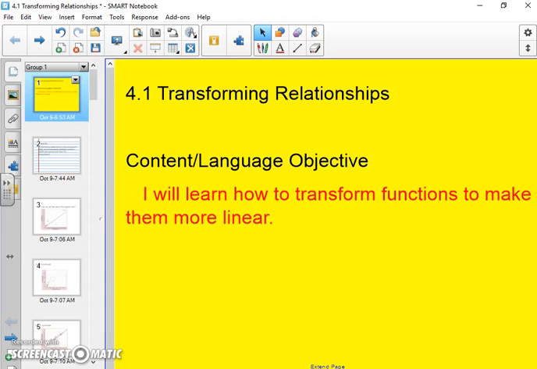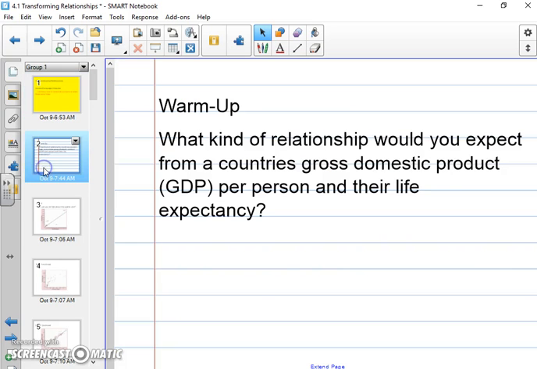Alright, so 4.1's lesson was on transforming relationships. The content and language objective was: I will learn how to transform functions to make them more linear. Now, the warm-up for that day was: what kind of relationship would you expect from a country's gross domestic product, GDP, per person, and their life expectancy?